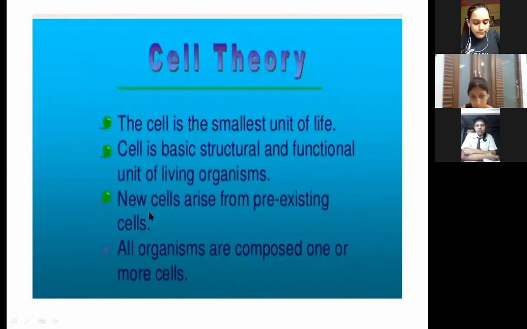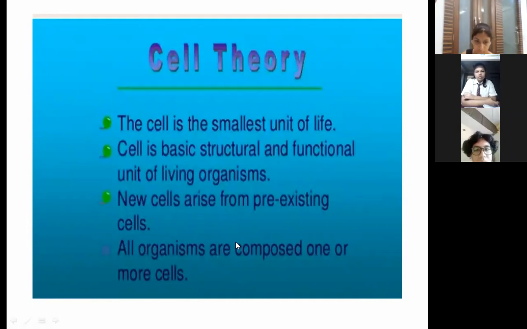Number 3 is new cells arise from pre-existing cells. You know, children, how we grow. You people are growing, we people are growing. So how are you growing? Because of new cell formation. New cells form, and they arise from the pre-existing cells.